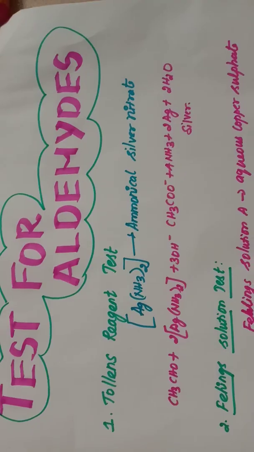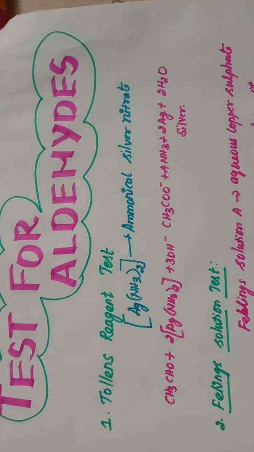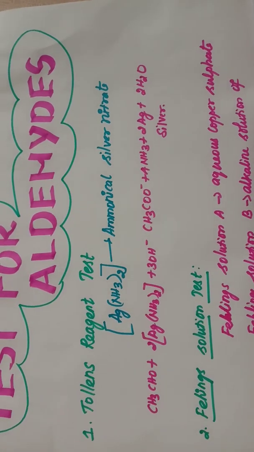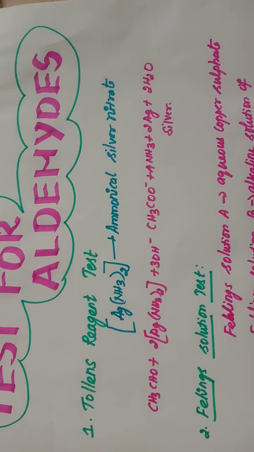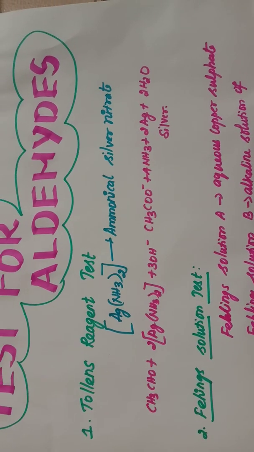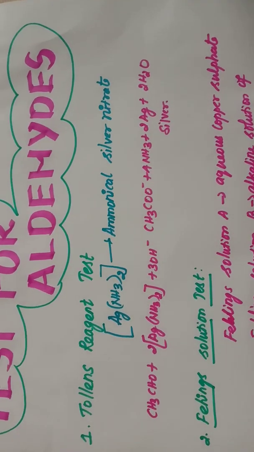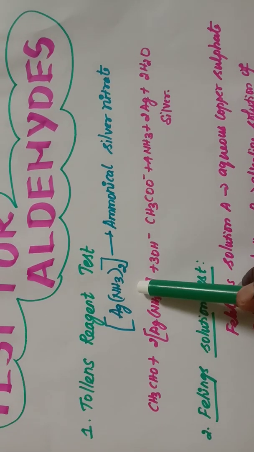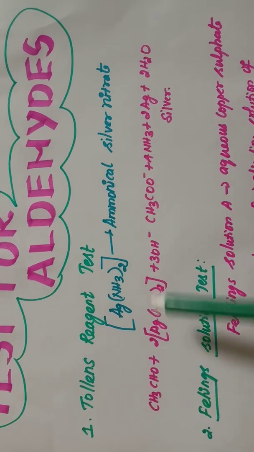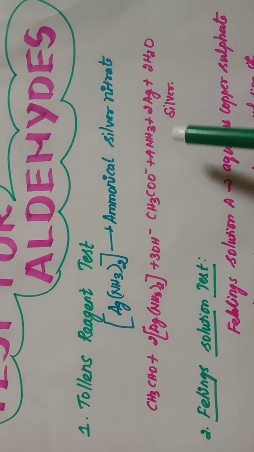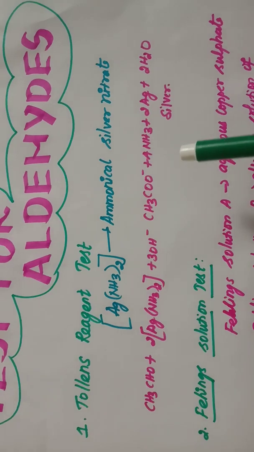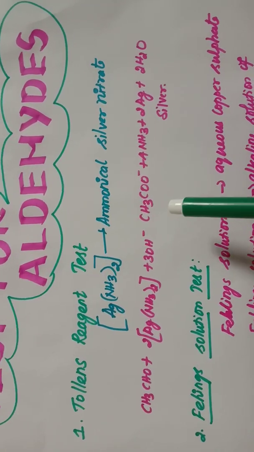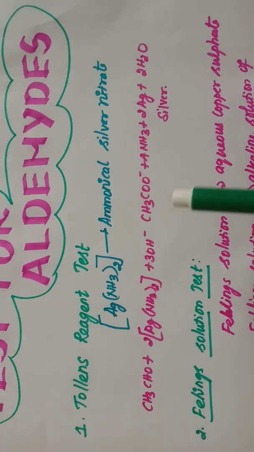Thank you. Test for aldehydes. The first test is Tollens reagent. Tollens reagent is an ammoniacal silver nitrate solution. When this Tollens reagent is added to an aldehyde, we will be getting a bright silver mirror, and this silver mirror is formed due to the formation of silver metal, and this test is also called the silver mirror test for aldehydes.